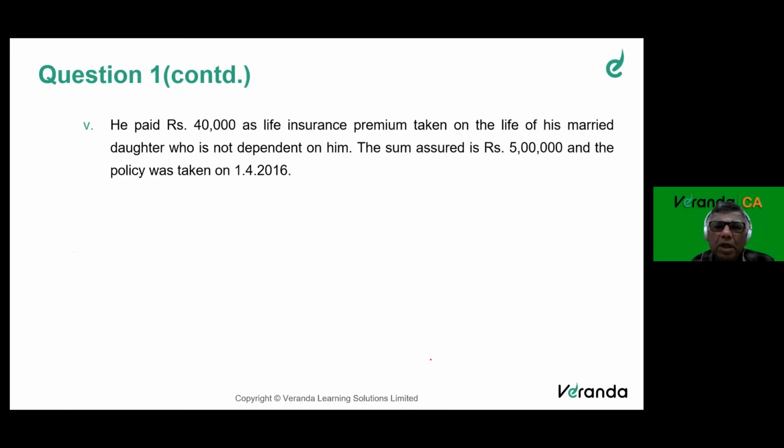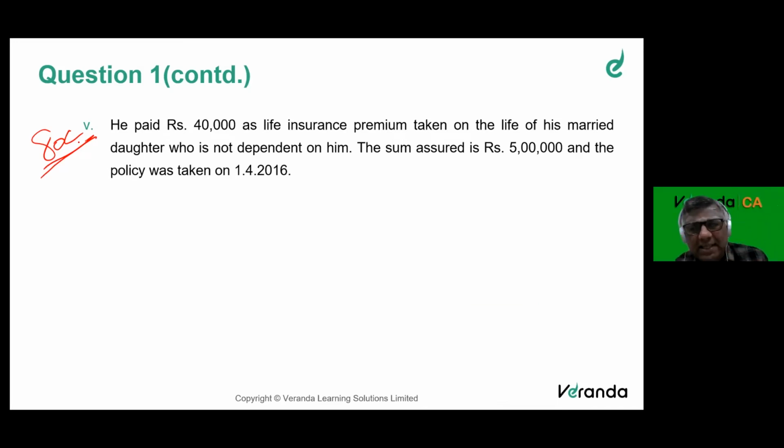He paid 40,000 as life insurance premium on the married daughter who is not dependent on him. The sum assured is 5 lakhs. 80C can be claimed.